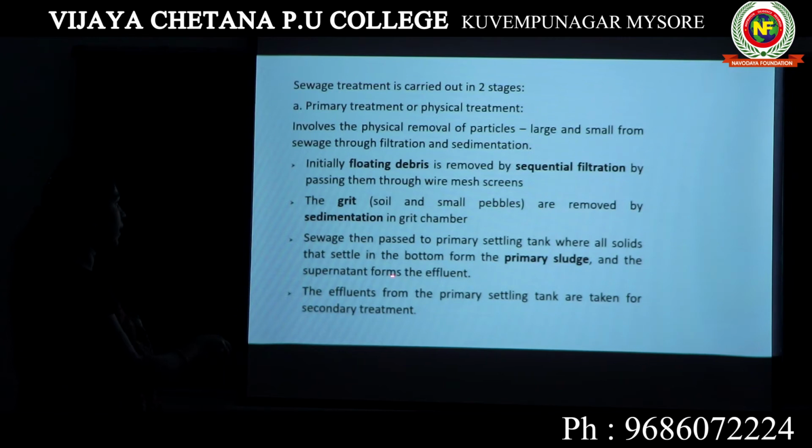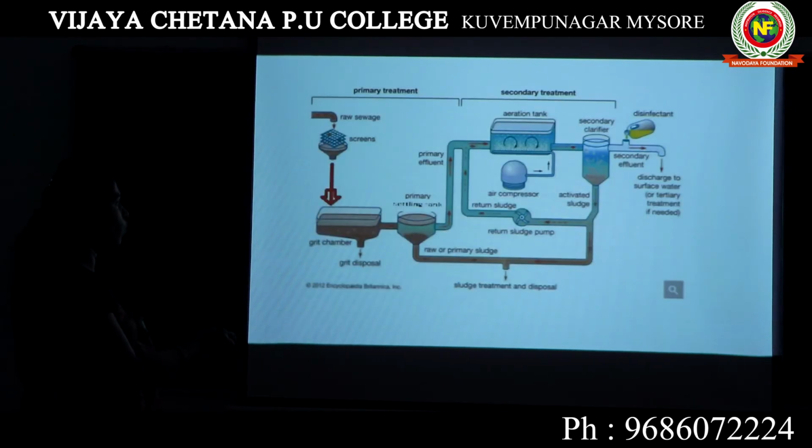The supernatant forms the effluent, and the water floating in this part is known as primary effluent. We are not taking the residue, which is considered primary sludge. We are taking only the supernatant, the water here. It is known as primary effluent because it comes from the primary settling tank.